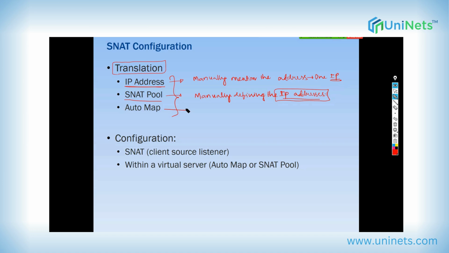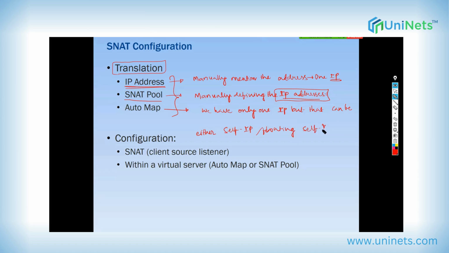And in the auto map, like IP address, we have only one IP, but that can be either the self IP or the floating self IP. So we cannot define an IP address here.